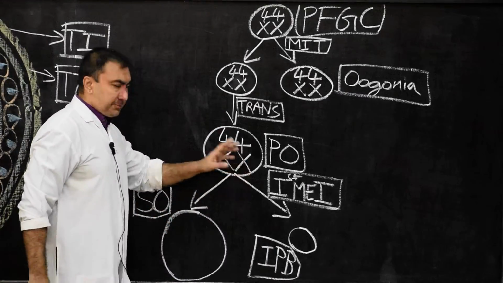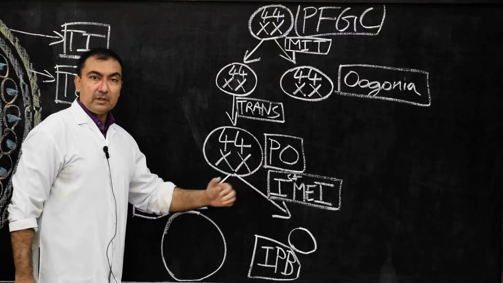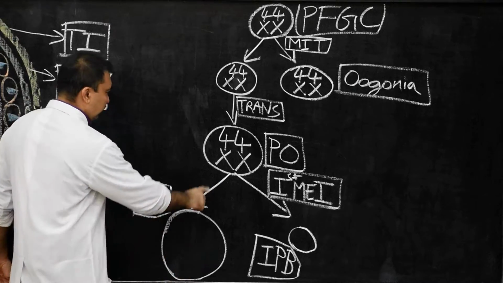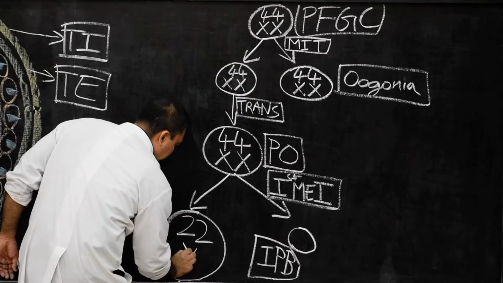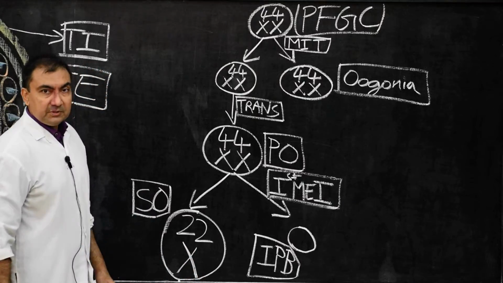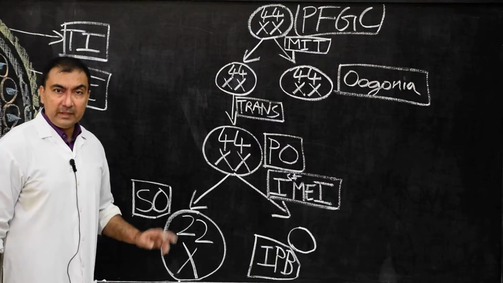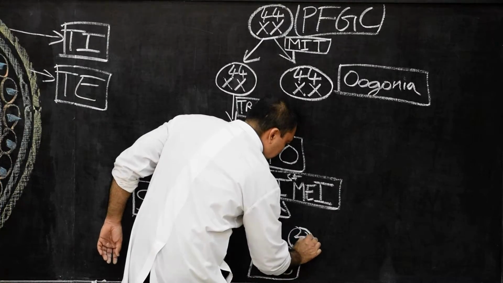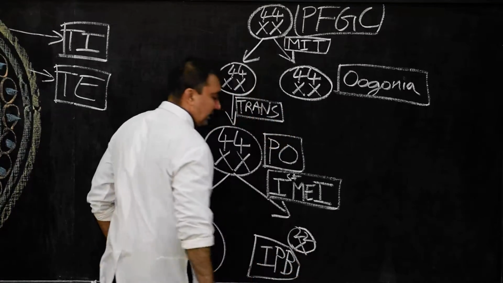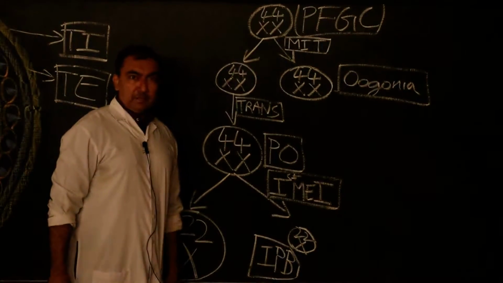But since it is the first meiotic division, a reduction division, the number of chromosomes will split into half. So here we will mention this as 22 and X, 22 autosomes and 1 X chromosome. So out of 46 we divide into 23, and here also 23. So 22 X in the first polar body. Now the first meiotic division is over.